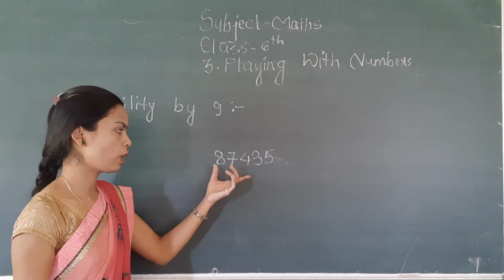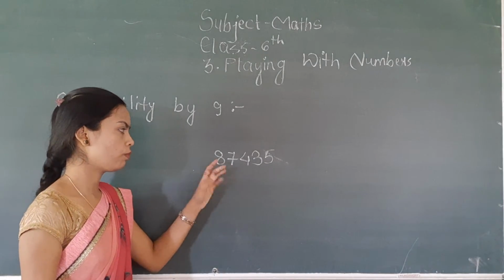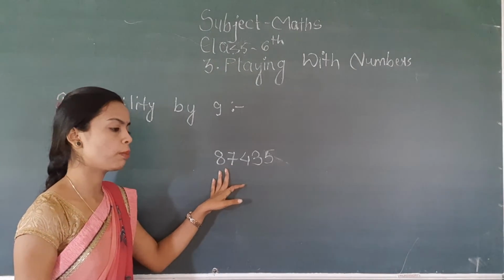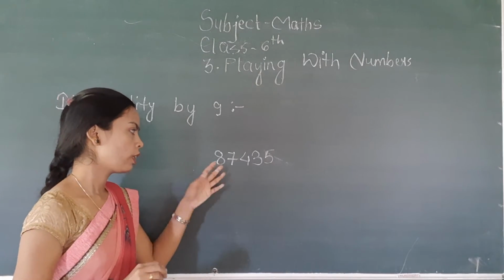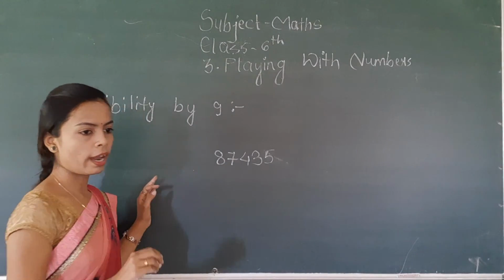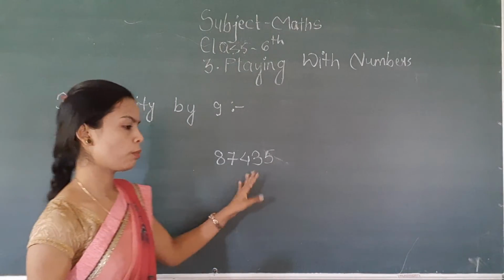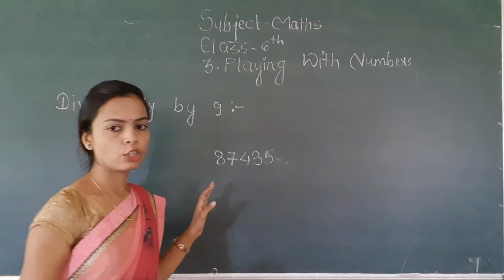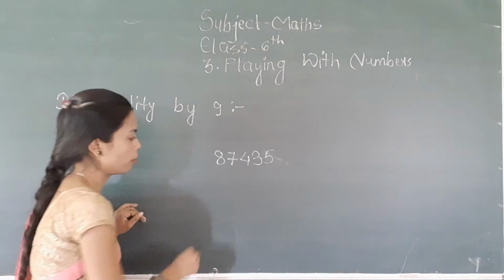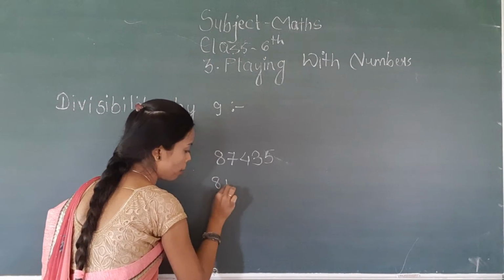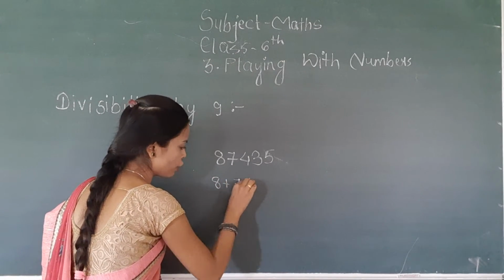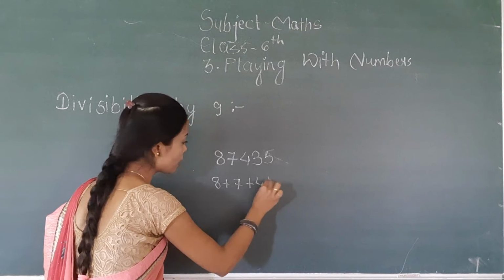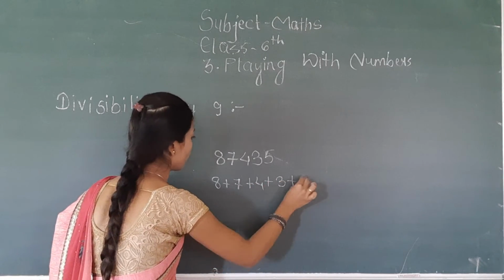This is your number and you have to check if this number is divisible by 9 or not. Then what will you do? You add the digits of this number. What will be the addition of all the digits? Tell me. 8 plus 7 plus 4 plus 3 plus 5.